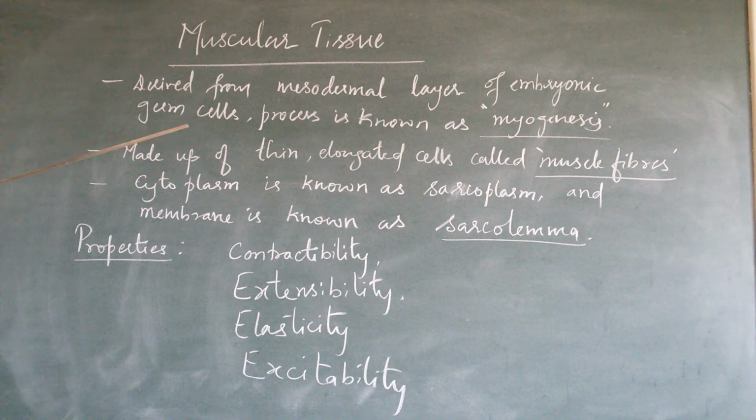This process of development of muscular tissue from the mesodermal layer is known as myogenesis. So this is regarding the formation and development of muscular tissue.